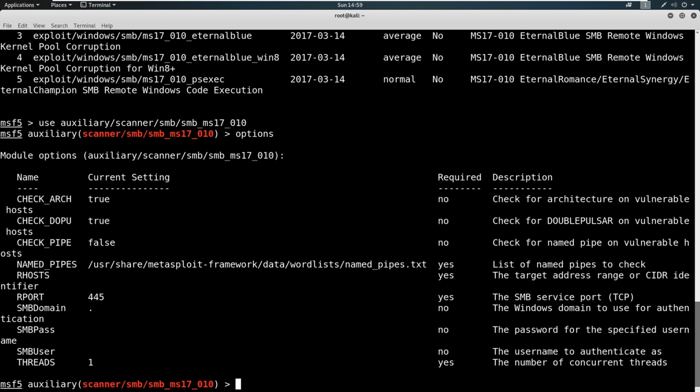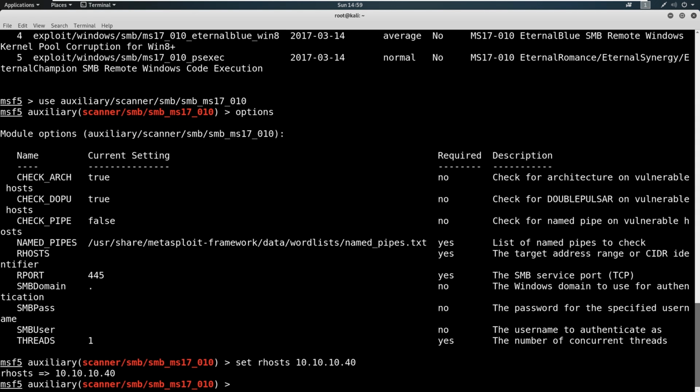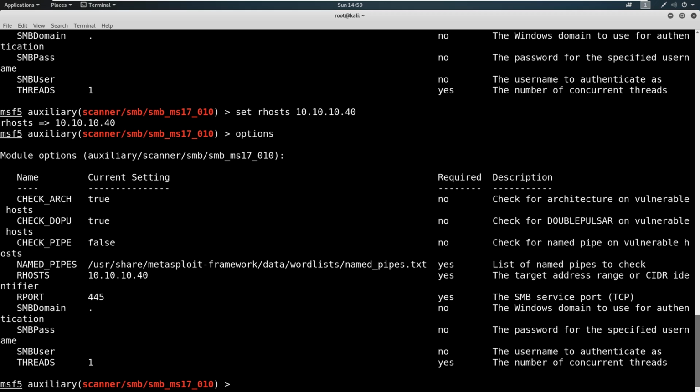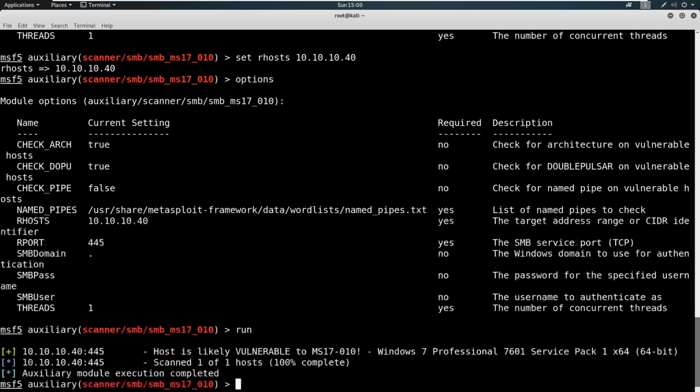So we could say options here. And then all we have to do is set an RHOST. So the RHOST that we're going to set is 10.10.10.40. And then we'll say options. And everything else looks like it is set. So it's going to check for named pipes here in this exploit. That's kind of how it works. Now this is complicated, way more over my head than I'll ever be able to fully understand. But it has to be able to find a named pipe in order to actually exploit. So let's go ahead and just run this check here. And you'll get this. It'll say host is likely vulnerable to MS17-010, and it pulls it back.